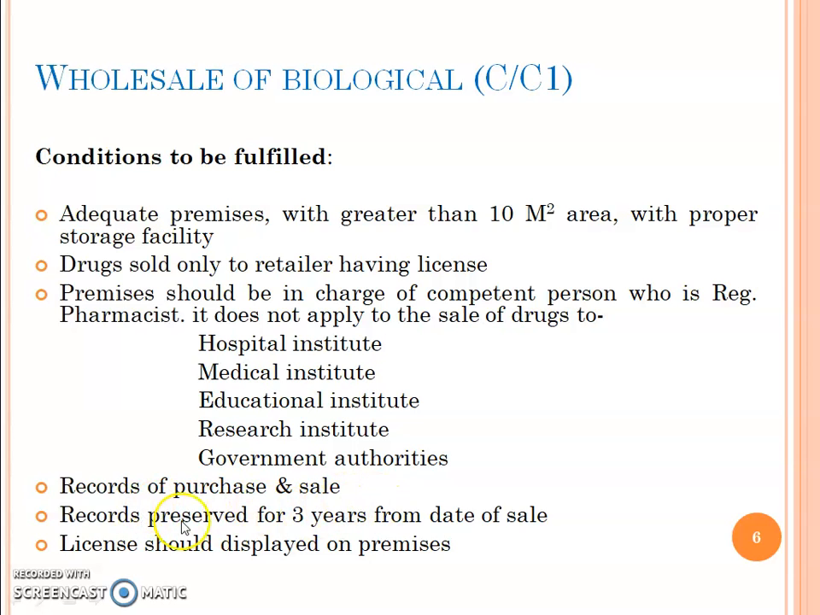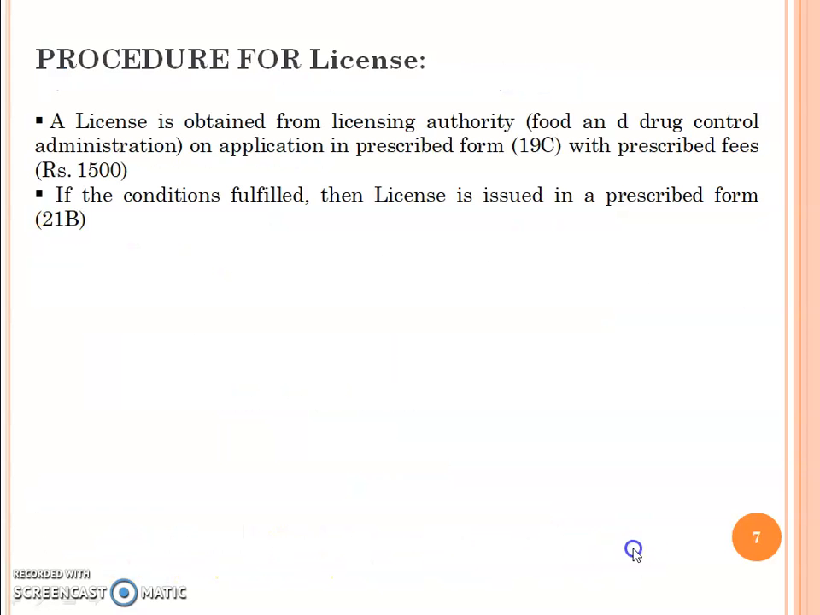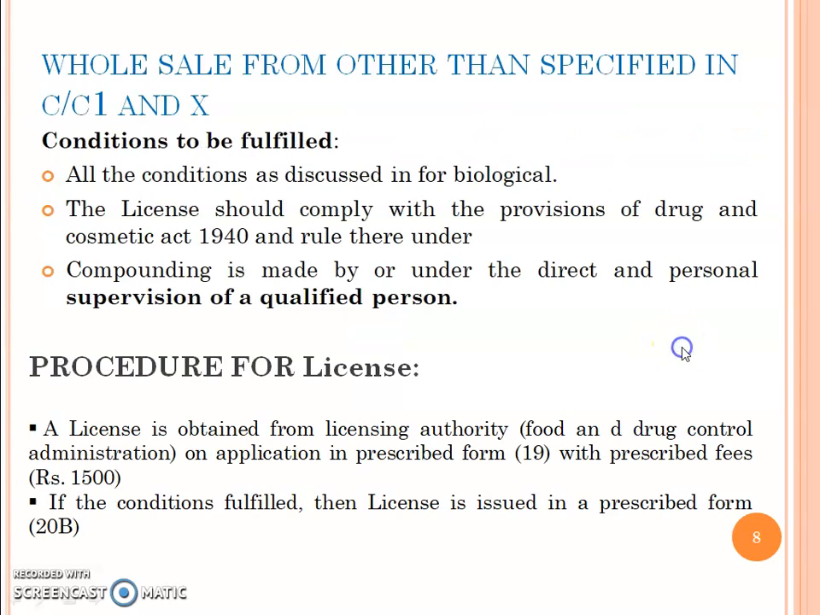Record of purchase and sale. Record preserved for 3 years from date of sale. License should be displayed on premises. Procedure for license: a license is obtained from Licensing Authority, Food and Drug Control Administration on application in prescribed form 19C with prescribed fees rupees 1500. If the conditions are fulfilled, then license is issued in prescribed form 21B.